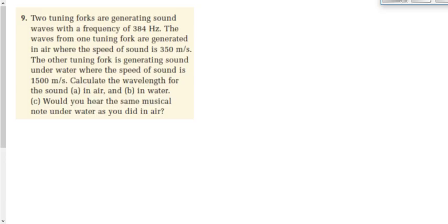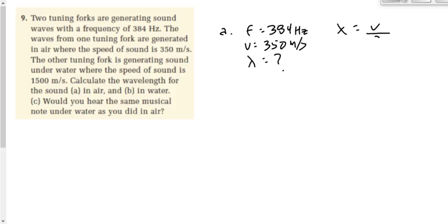So for A, we're going to say the frequency is 384. The speed of sound is 350. Solve for lambda. v equals f times lambda, or lambda is equal to v over f. 350 divided by 384. What does that equal, by the way? Is that something like 1.1? 1.10 meters, is that right?